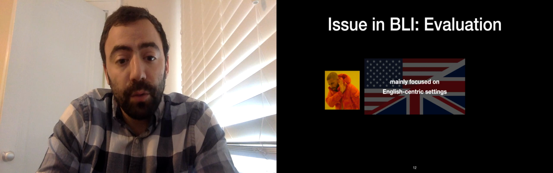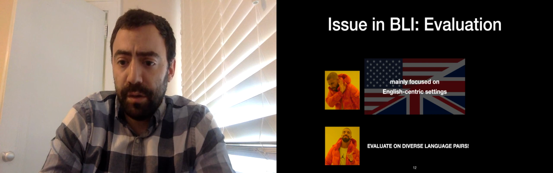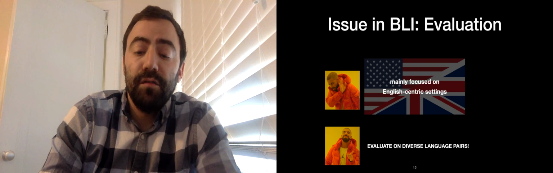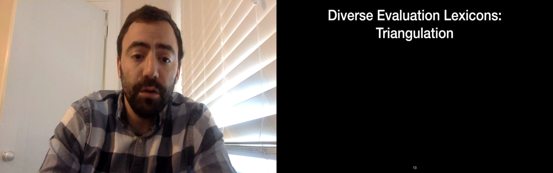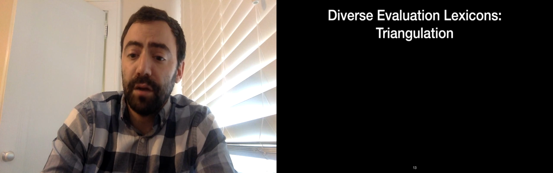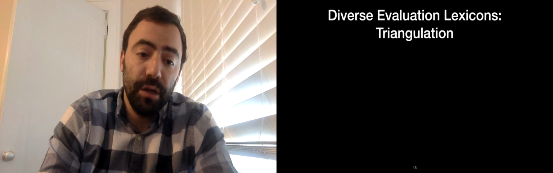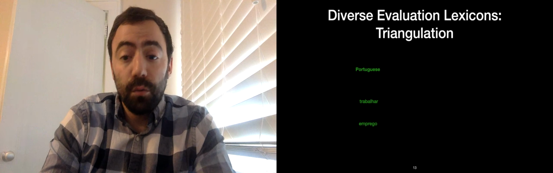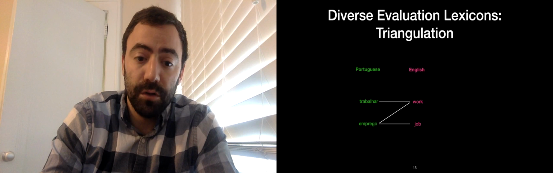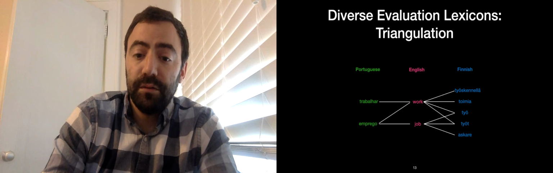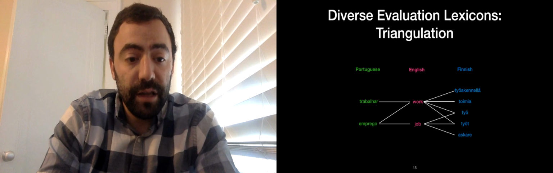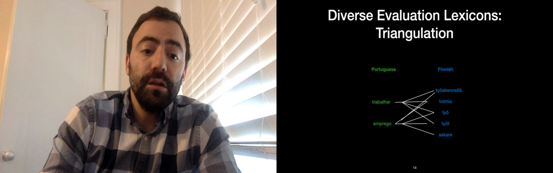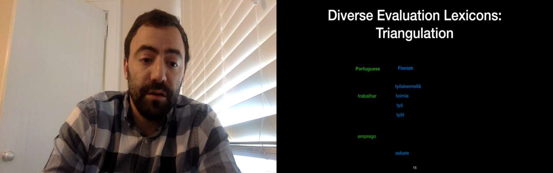In this work, we argue that we need to be evaluating on as diverse language pairs as possible in order to obtain trustworthy results. To do so, we need to expand our evaluation dictionaries. One way that we use to produce new dictionaries between diverse language pairs is by triangulating the existing ones through English. The process is straightforward. Imagine a Portuguese-English dictionary that translates the words trabalhar and emprego to 2 English words, work and job. Now take an English-Finnish dictionary and translate these 2 words into these 5 Finnish words. Now we triangulate through English and we get the following pairs.